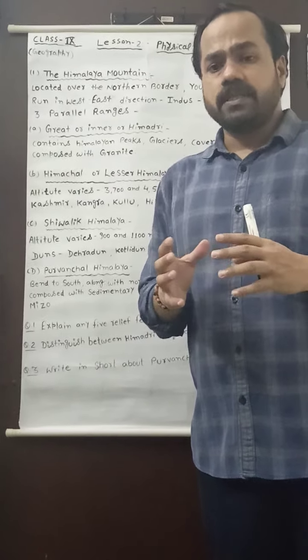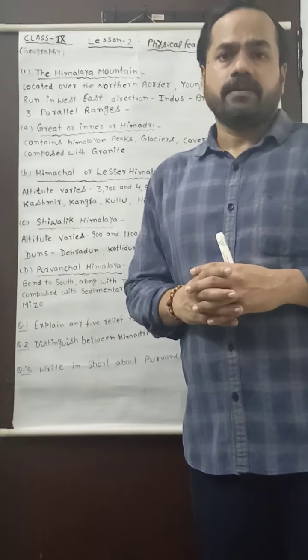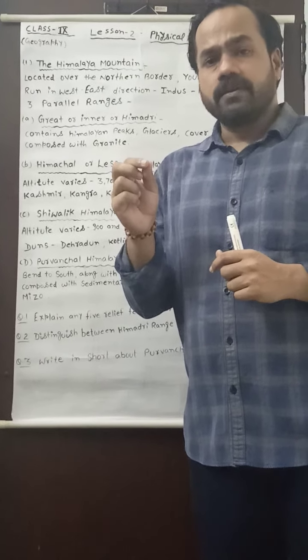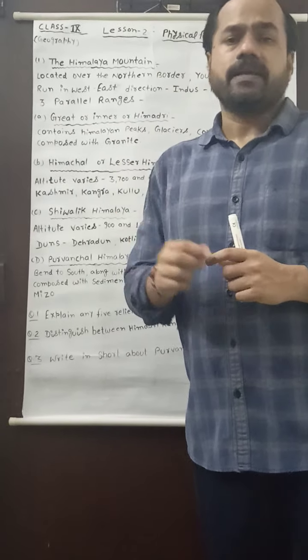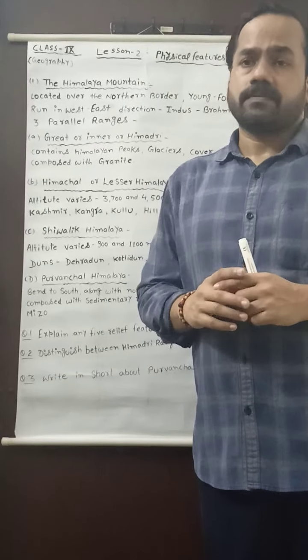Student, if we see the physical features of India, then we find that they can be classified into 6 divisions.